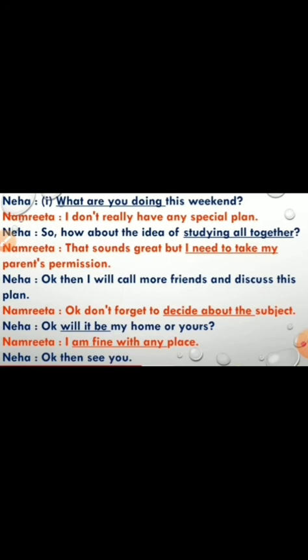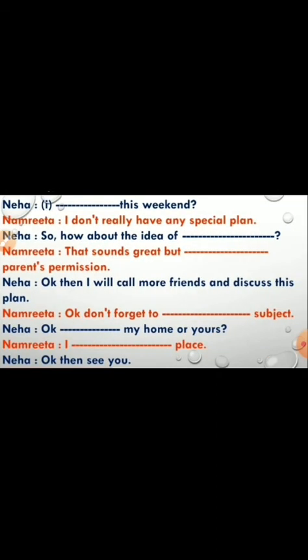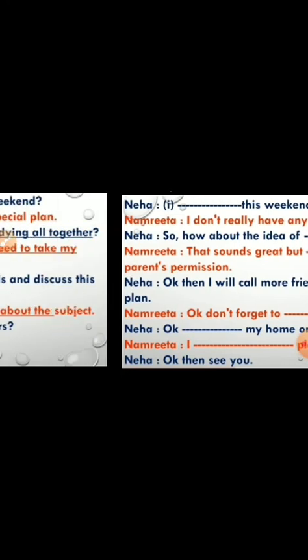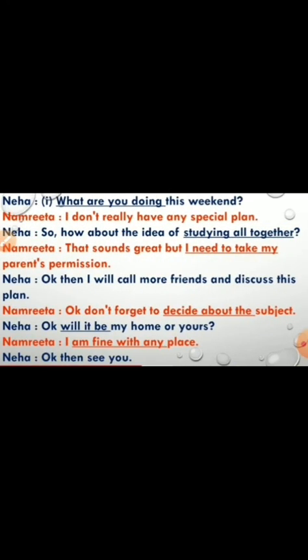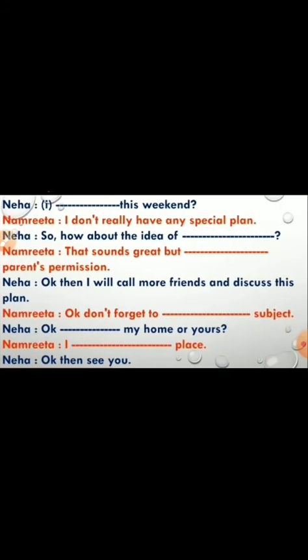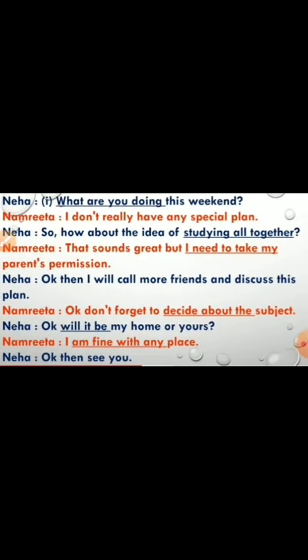Now, Neha says, so how about the idea of studying all together? Then what is Namrita saying? That sounds great, but I need to take my parents' permission. Then what did Neha say in this? Okay, then I'll call more friends and discuss this plan. Then Namrita: Okay, don't forget to decide about the subject, right?